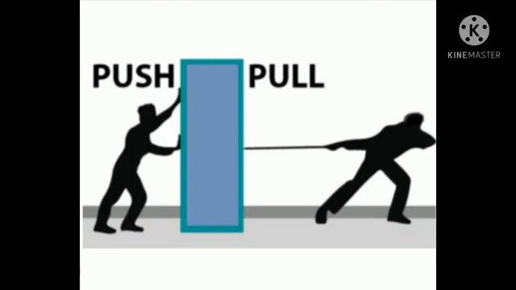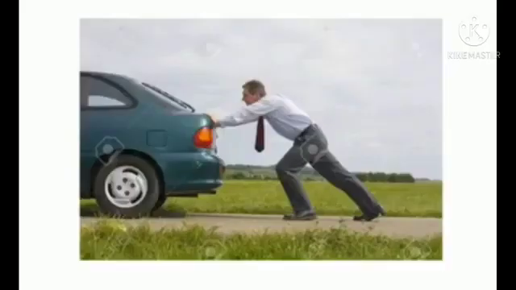Once again, I will show you some examples with pictures. You can see it clearly here. In this picture, what action is being done? Pull or push, children? A push moves something away. So it is moving away from that man. Then what is it? It is a push. They are moving it with their hands. Now, we can see about pull. See this picture.